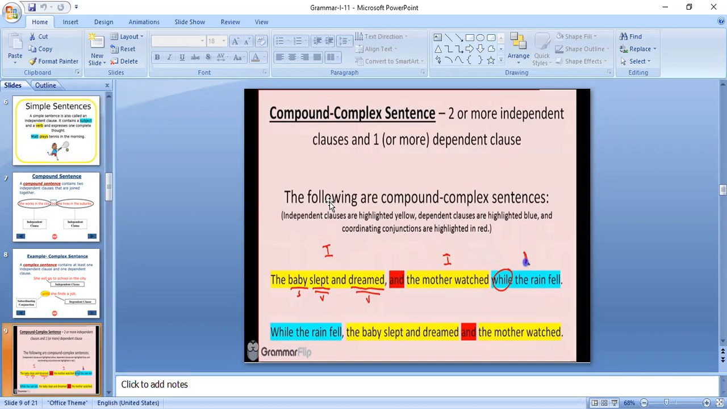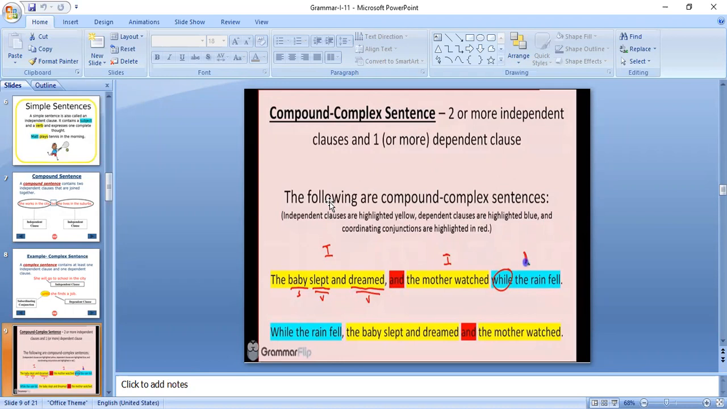Okay, so while the rain fell, while is a conjunction, the rain fell is a dependent clause. It depends upon the previous two parts. Next, the same sentence can also be written like this, as active voice and passive voice. Okay, next, see the down. While the rain fell, it's a dependent clause and depends upon the next two parts of the sentence.